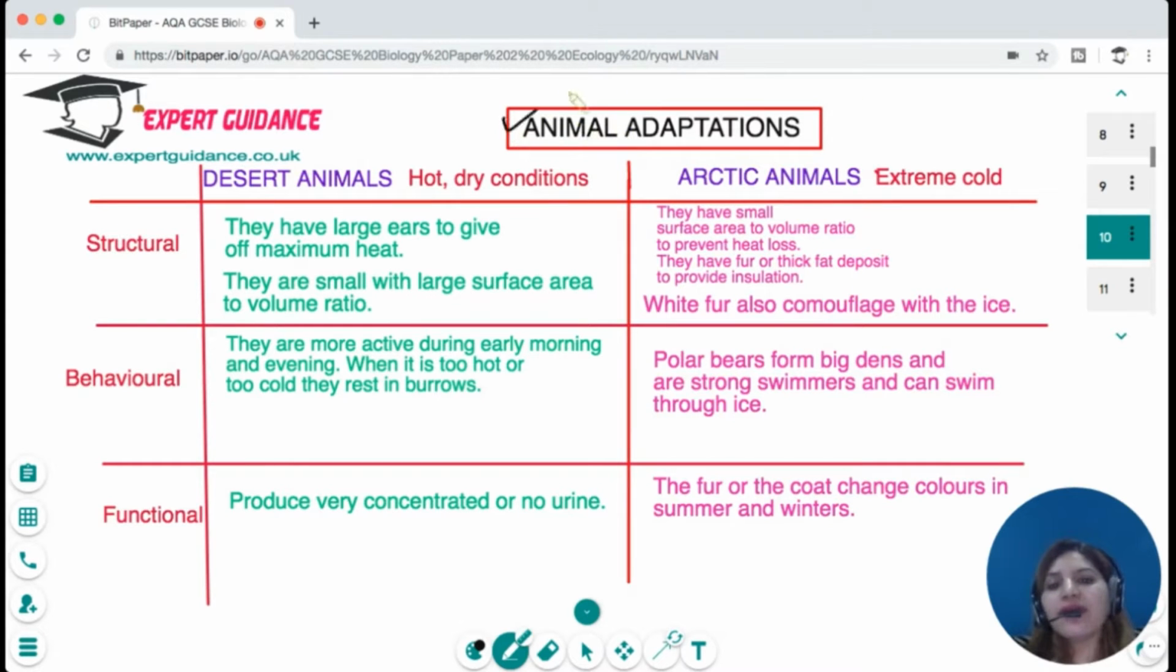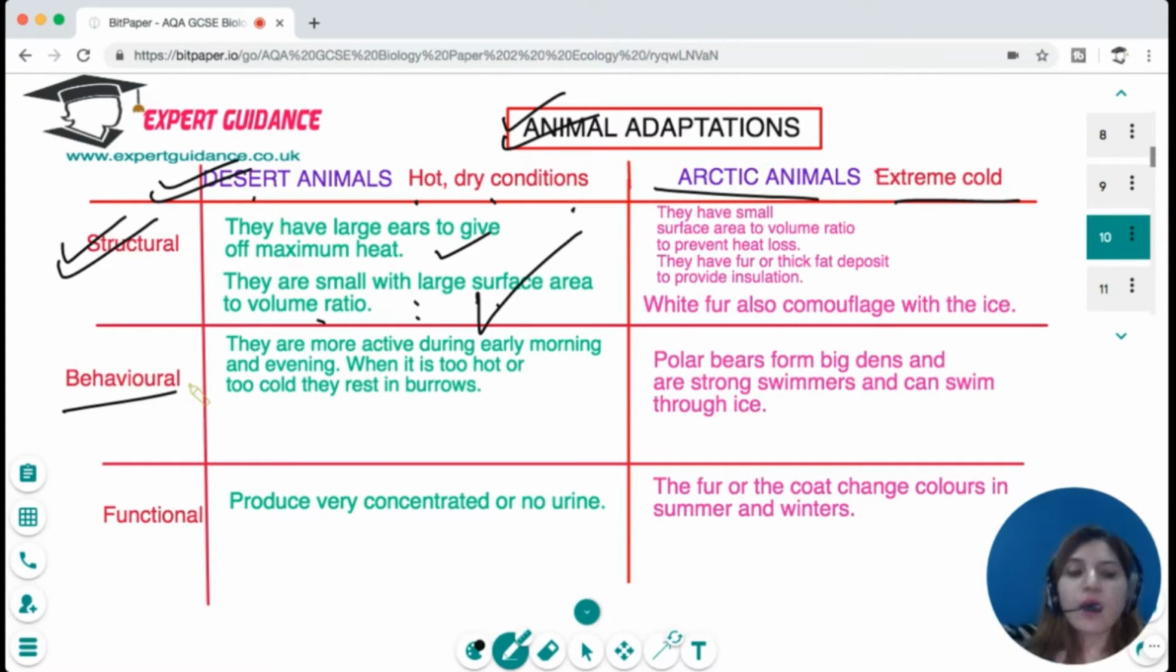In a similar way, there are two extreme types of animals we can find. One living in the deserts, which suffer from hot, dry climates, and the Arctic animals, which live in extremely cold conditions. For the desert animals, the structural adaptations are that they have large ears to give off maximum heat, and they are small with a large surface area to volume ratio so that they can radiate maximum heat out. For the behavioral adaptation, they are more active during early morning and the evening when the temperature is not too high and not too low. And when it is too hot or too cold, they rest in burrows. The functional adaptation is that they produce very concentrated urine or no urine so that they can prevent water loss.